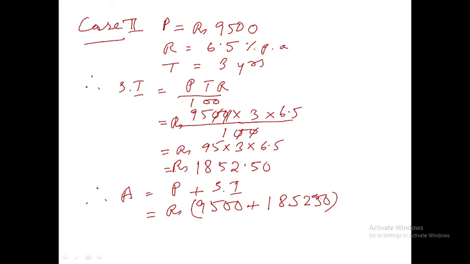So if we add these two, what we get? Rupees 11,352.50. So in the second case we get 11,352.50.